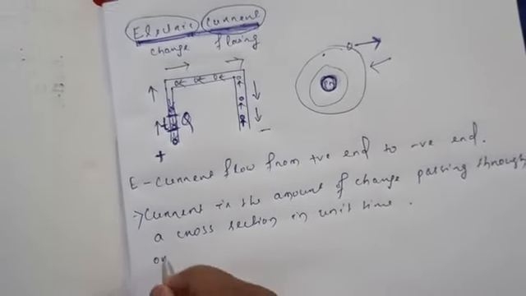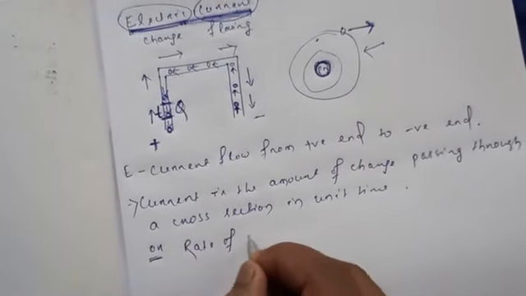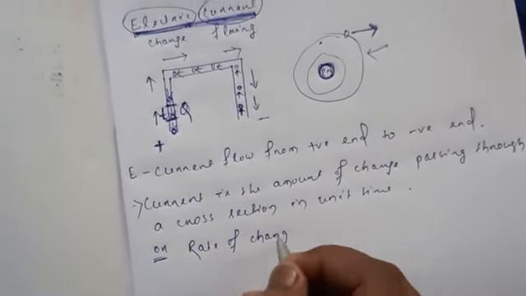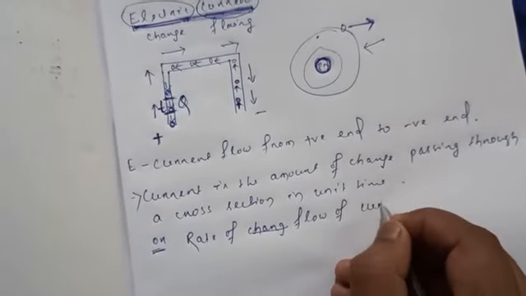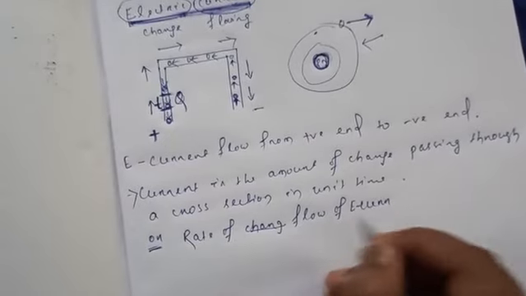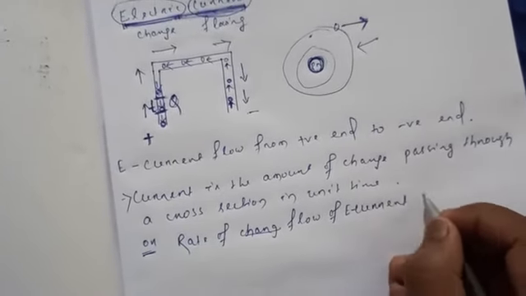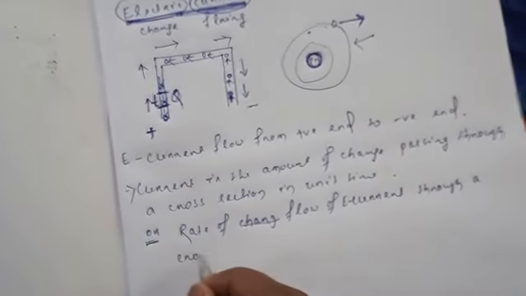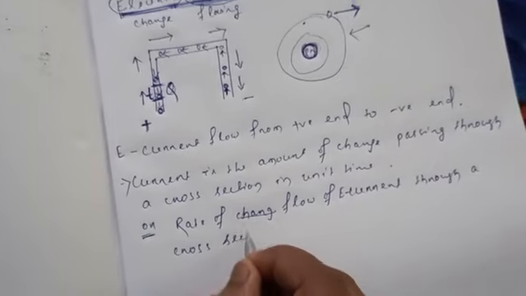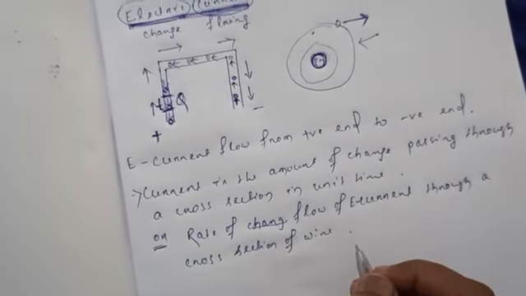Or we can say the rate of flow of electric charge through a cross section of wire is called the electric current.